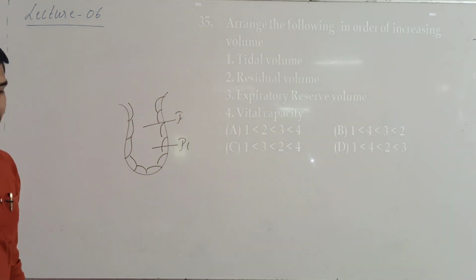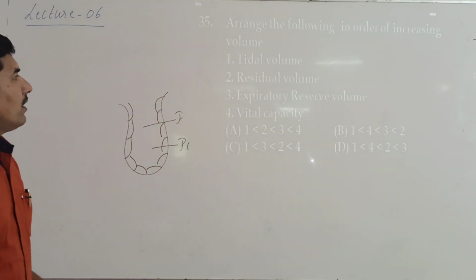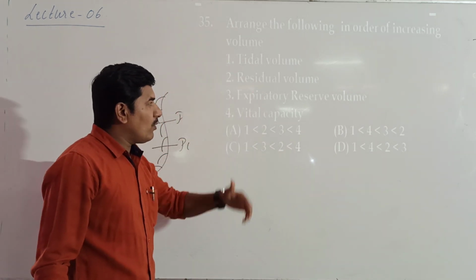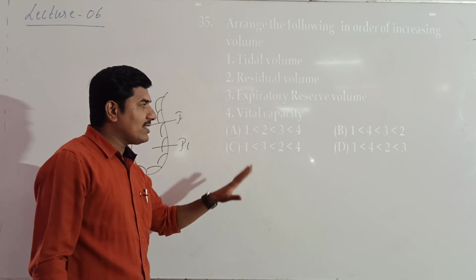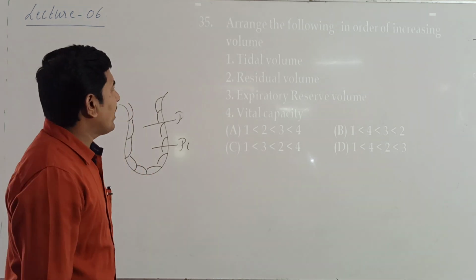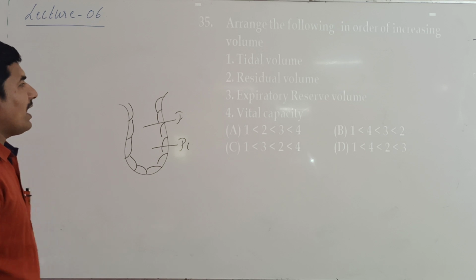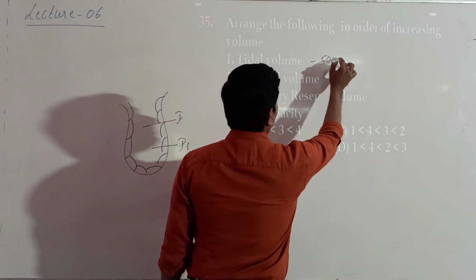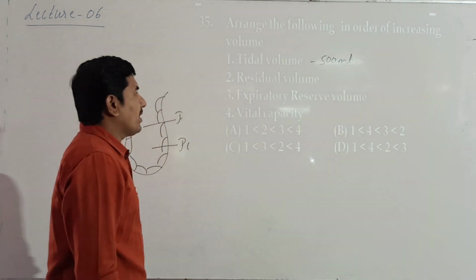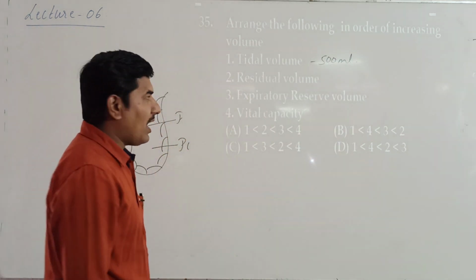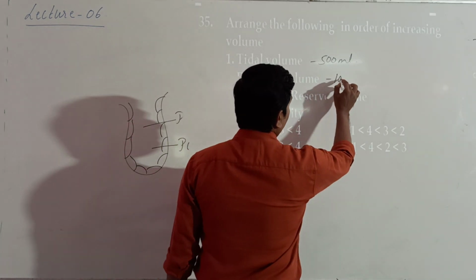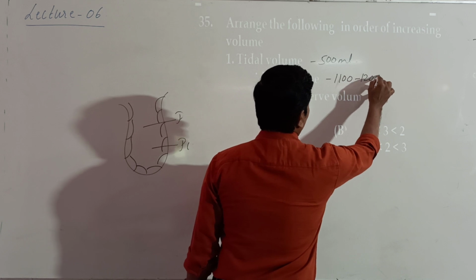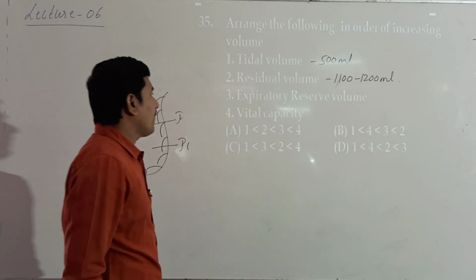Arrange the following in order of increasing volume. Here these volumes are given, we have to arrange them in increasing order. First, we have tidal volume, which is 500 ml. The next one, residual volume, RV, is 1100 to 1200 ml.